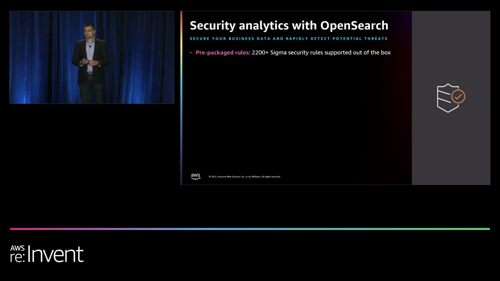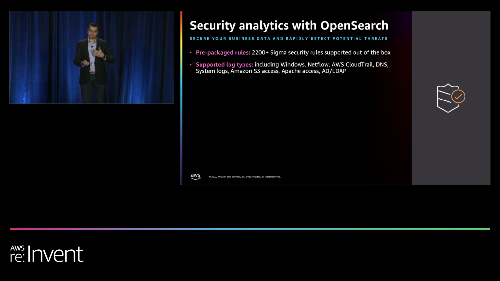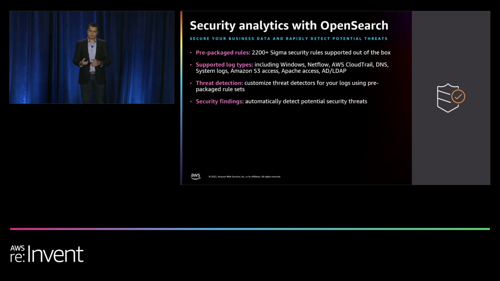We have prepackaged 2,000-plus security rules out of the box. These are open source Sigma security rules. We're supporting 8 different log sources out of the box, like Windows, S3 access logs, DNS logs. And you can customize threat detectors for these logs. So if you're bringing in Windows logs, you can use these prepackaged rule sets to apply to those detectors, and they will automatically run in the background and generate security findings if that matches